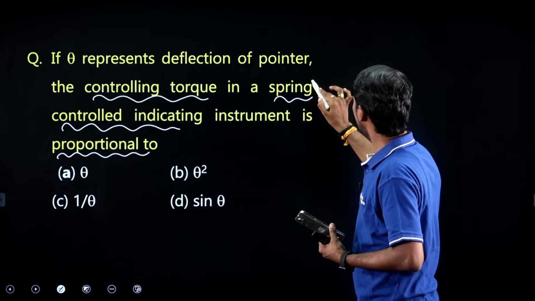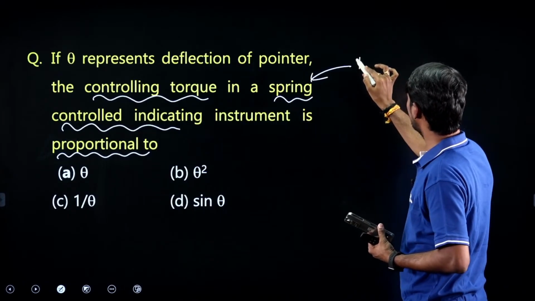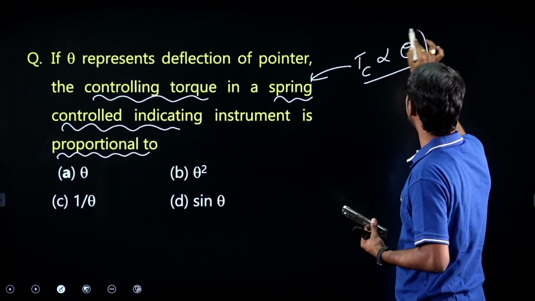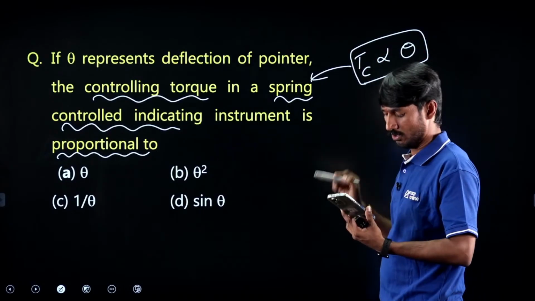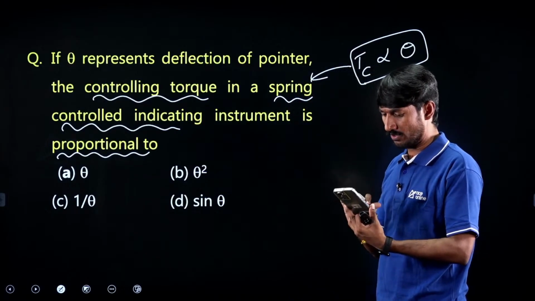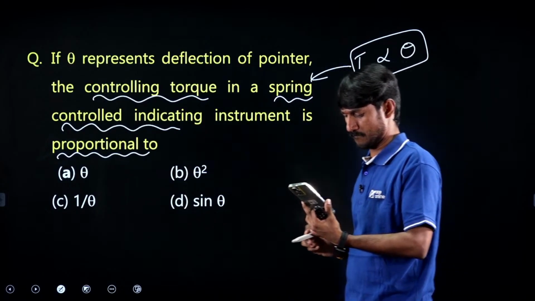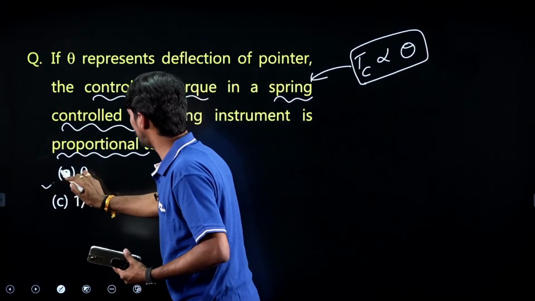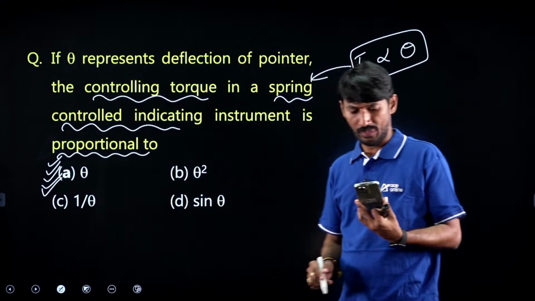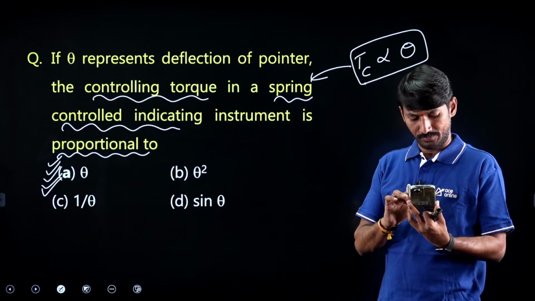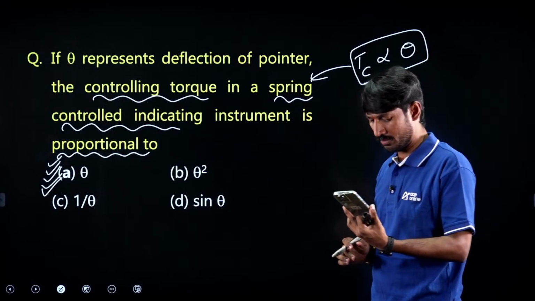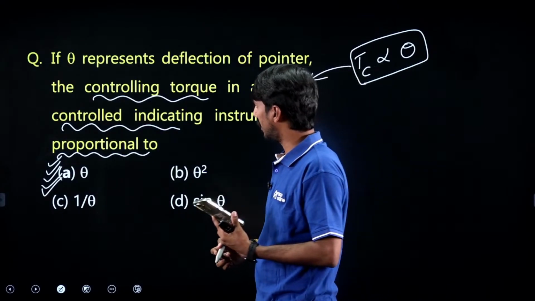Simple. In this spring control method, the controlling torque is proportional to theta. Straight away you have to follow, yes, this is theta. Try to give the answer. Yes, first option. Uma, Prem Sagar, option A, correct.